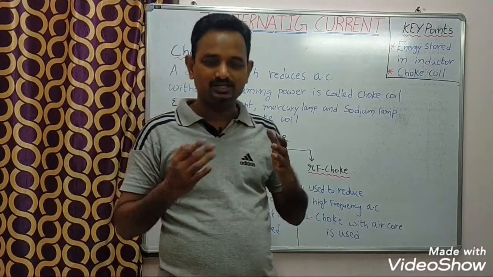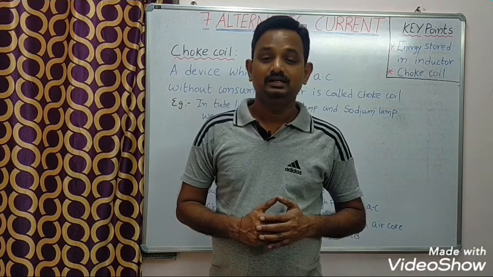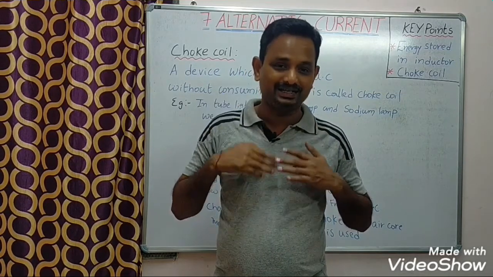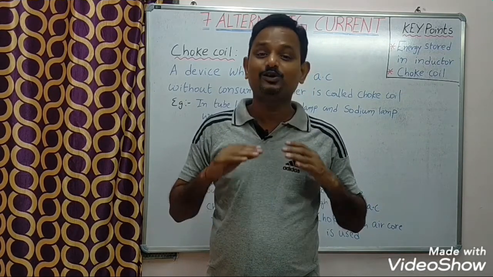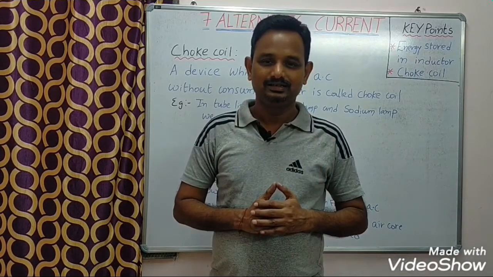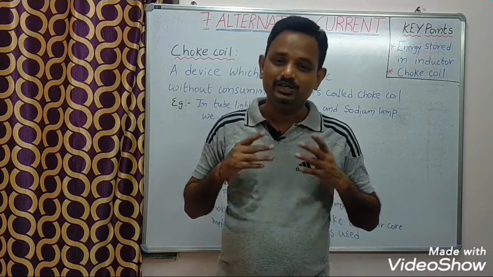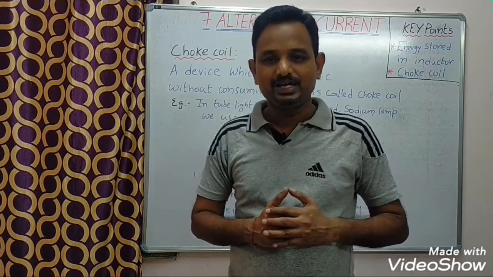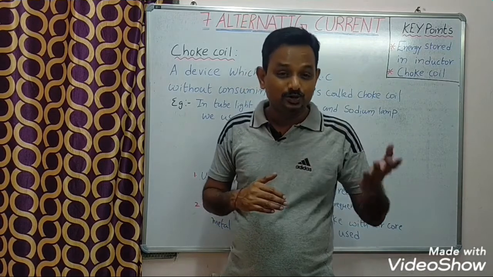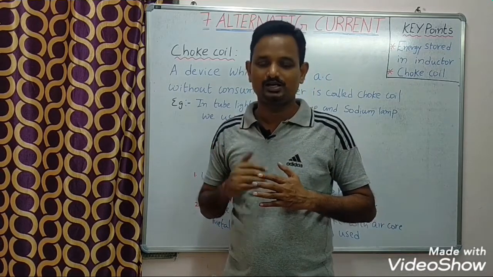Students, now choke coil. A device which is used to reduce alternating current without consuming power is called a choke coil. Usually, where do we use these choke coils? In tube lights, in mercury lamps, in sodium lamps, we use these choke coils.